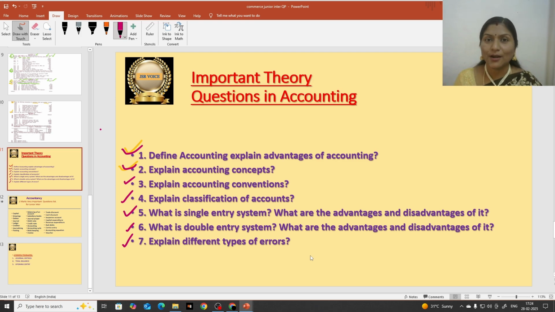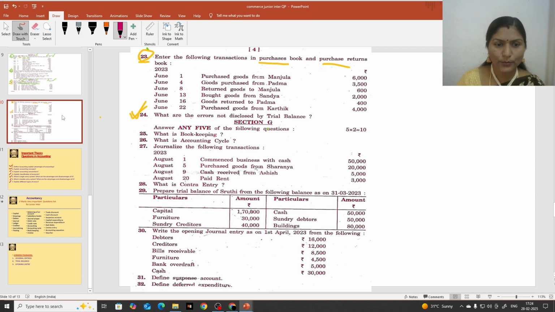So problems are compulsory, students. Ledger problem, personal ledger problem and subsidiary book problem. 2 problems compulsorily you will get in the examination. If anyone is unable to do problems, you can learn these theory questions so that you will be able to attempt 2 questions. Okay, let us move to the question paper.